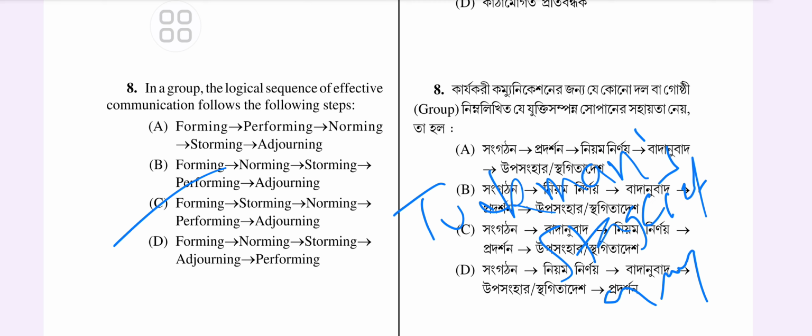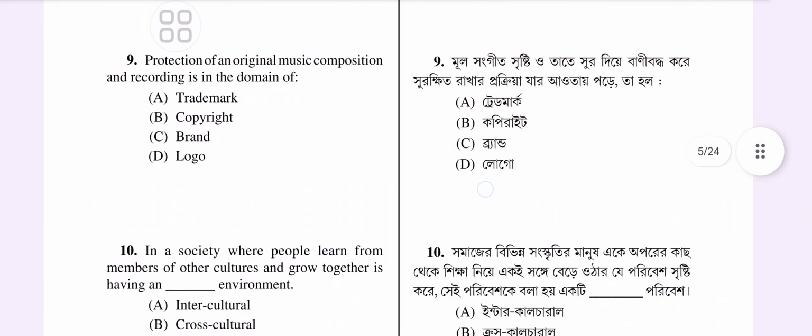Okay, protection of an original music composition and recording is in the domain of what? Trademark, copyright, brand, logo. So which one will be the answer? The answer would be copyright. The protection of an original music composition and recording falls under this. What is copyright? Copyright law grants creators exclusive rights to their original works, including music, composition, and recording, allowing them to control how their work is used and distributed.